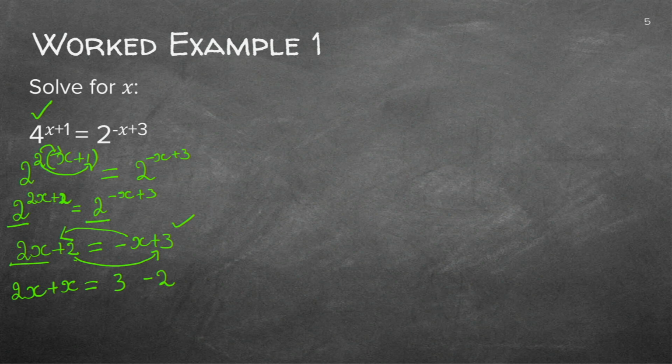If you simplify this, 2x plus x gives 3x, and 3 minus 2 gives 1. We're solving for x, guys, so we divide both sides by 3, therefore x is given by 1 over 3.